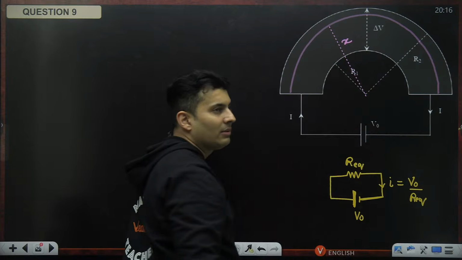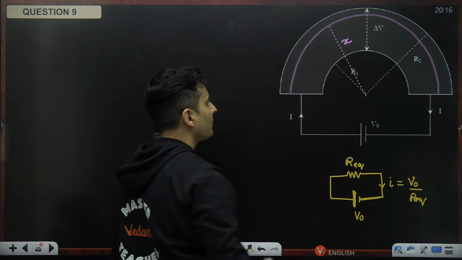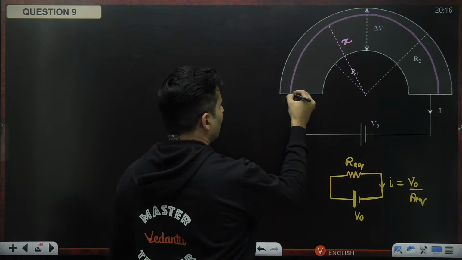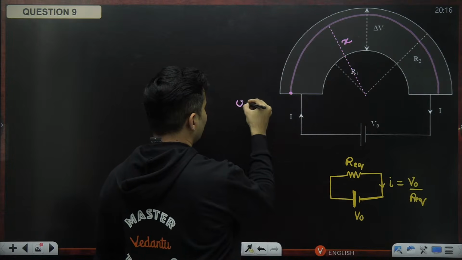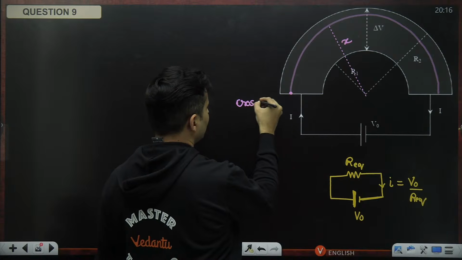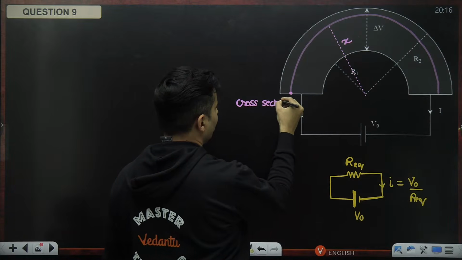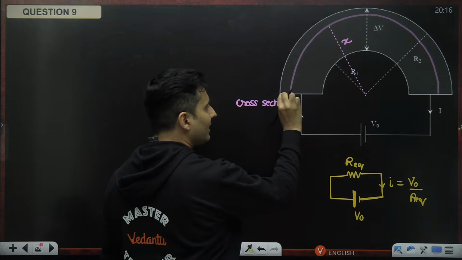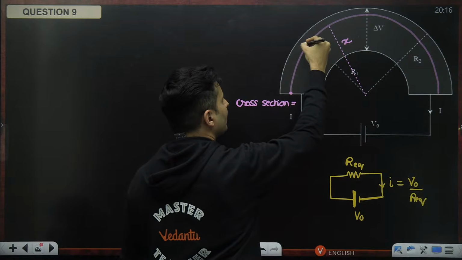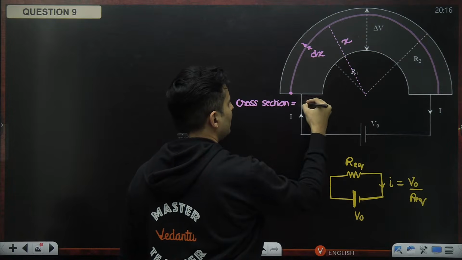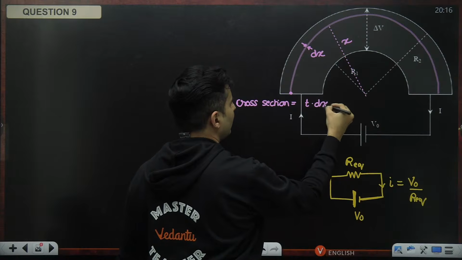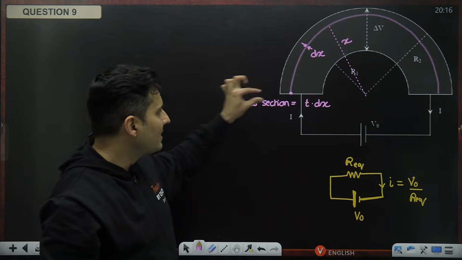I will not confuse it with r or else you will get confused. And it will have a cross section, thickness into dx. Thickness because it has some depth.